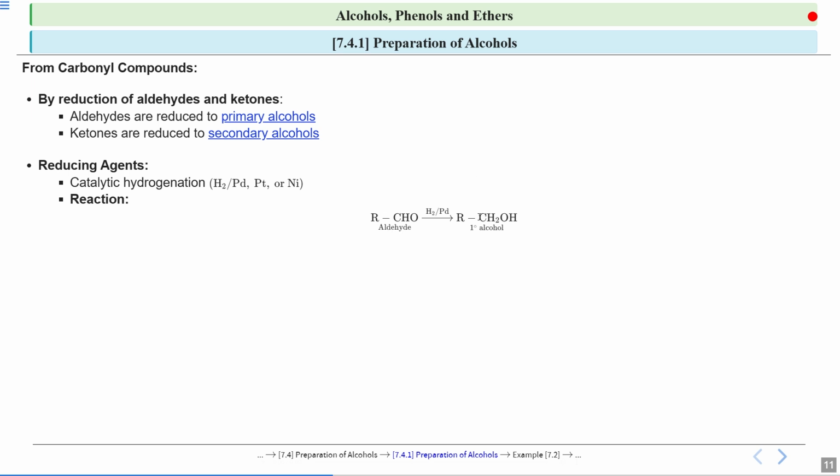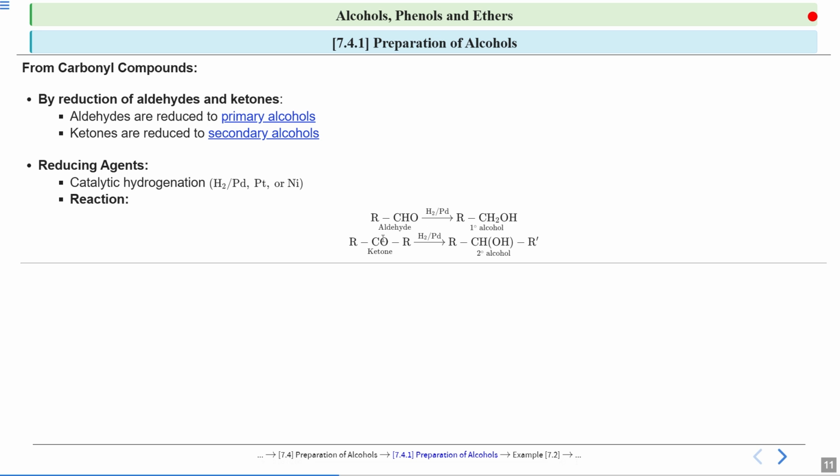Now see, in primary alcohols, the carbon to which your OH group is attached is only further connected by one carbon. So this carbon is further connected by one carbon only. So this is a primary alcohol. So aldehyde is getting reduced to primary alcohol by catalytic hydrogenation.